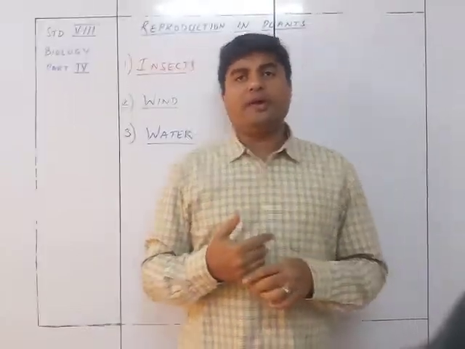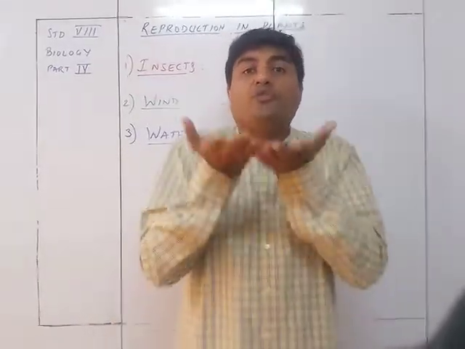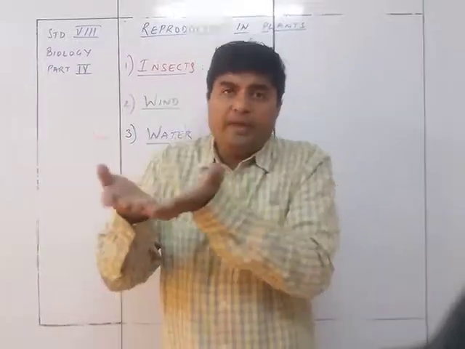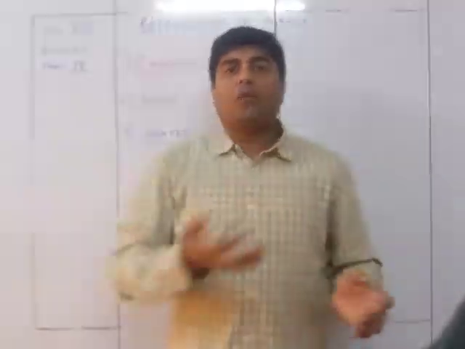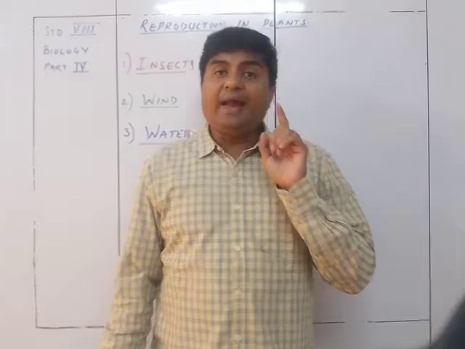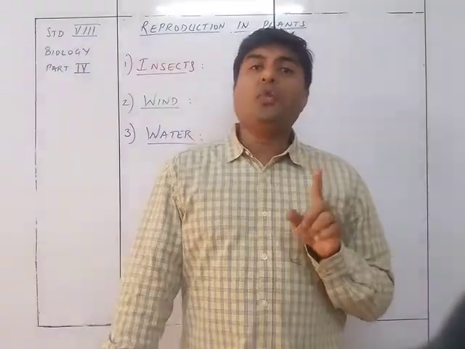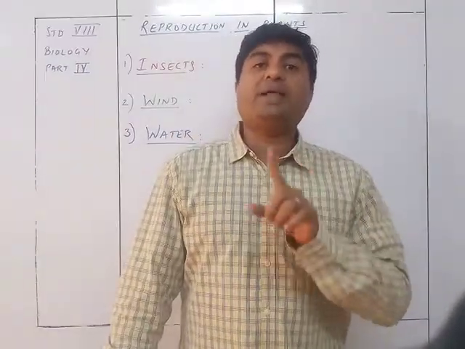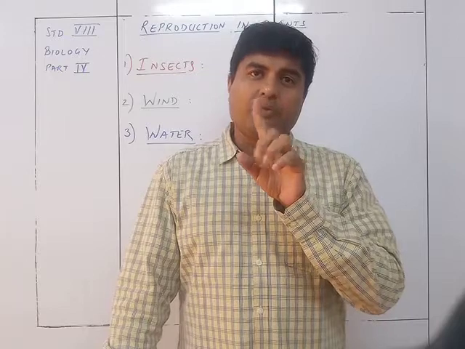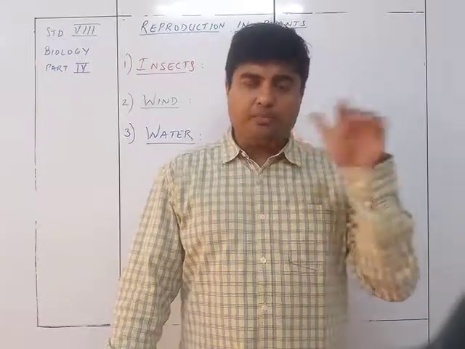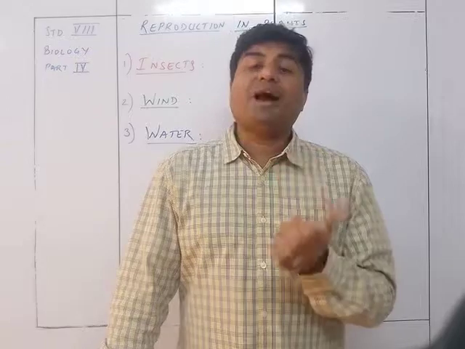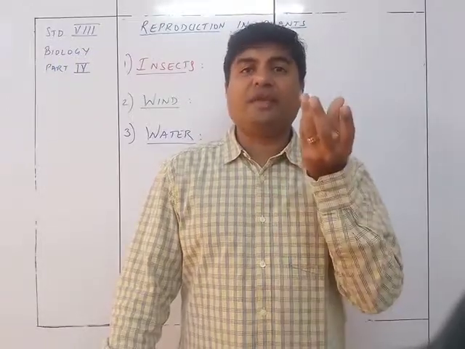So in water pollination, the pollen grains are going to float on water and travel from one place to another, and the female flower normally has the stigma either coming up to the top of the bed of the water, or the flower itself will be like a floating flower.